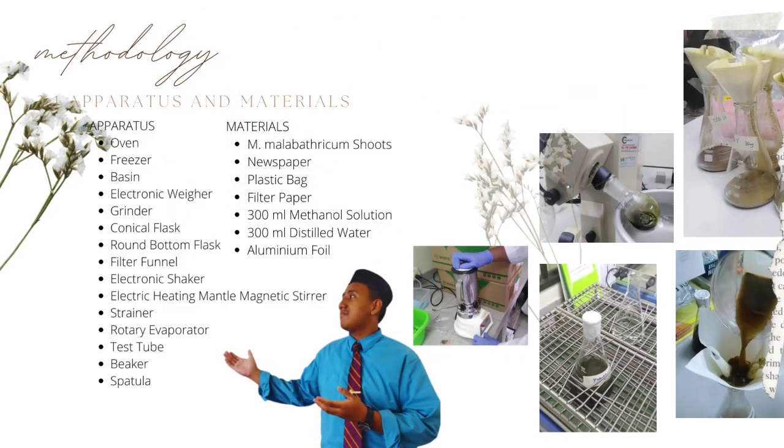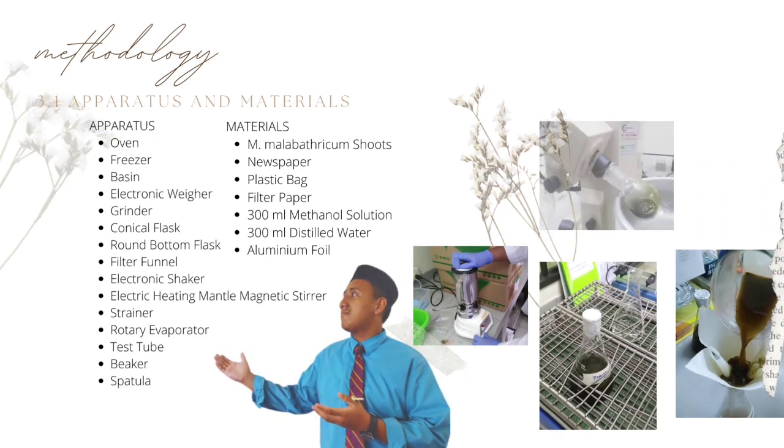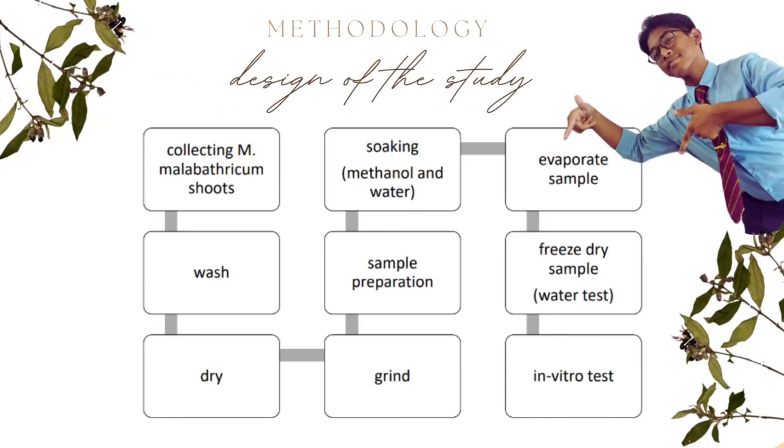This is some of the apparatus and materials that we use during our experiment. Design of the study. For the first step, we will collect the Melastoma malabathricum shoots, and after that, the shoots were washed, dried, and ground.